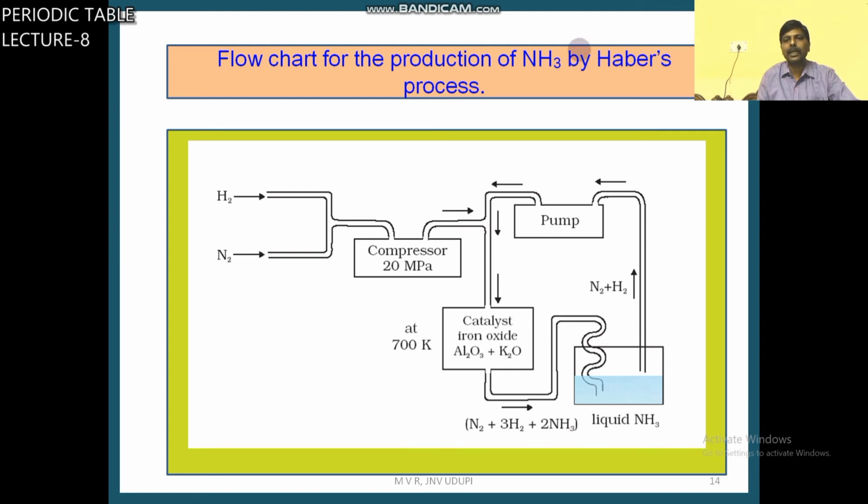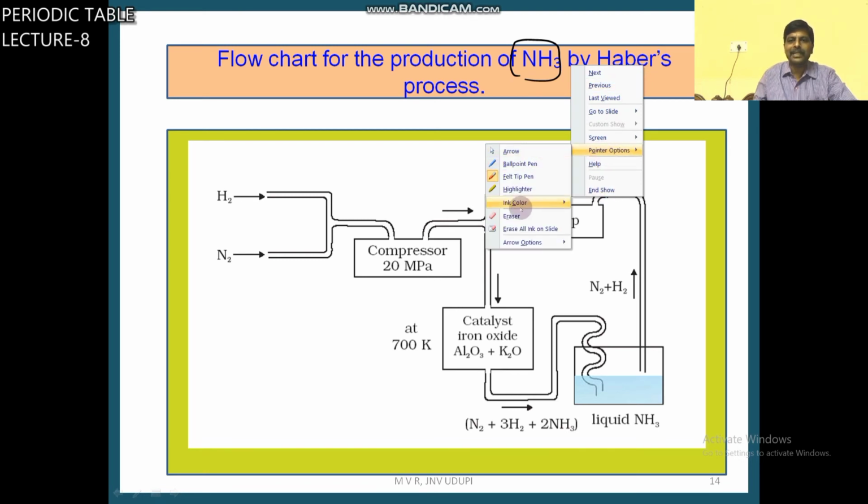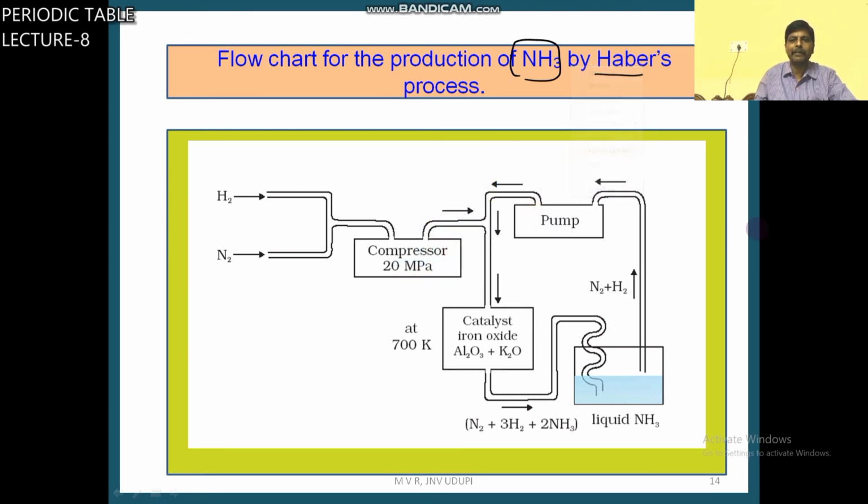It is the flow chart to prepare ammonia gas by Haber's process. What are the raw materials used in Haber's process?